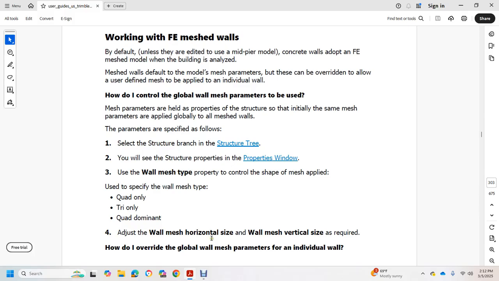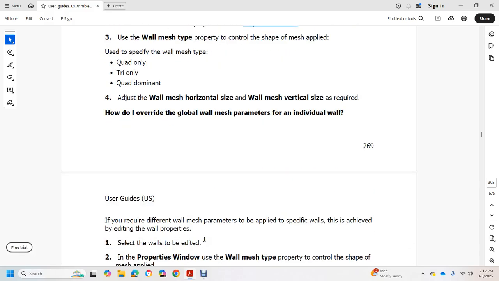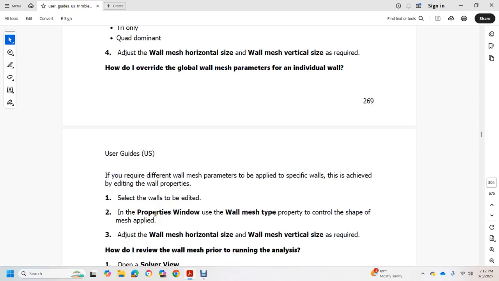How do I override global wall mesh parameters for an individual wall? If you require different wall mesh parameters, apply them to specific walls by editing the wall properties. Select the walls to be edited. In the property window, use the wall mesh type property to control the shape of the mesh. Apply the wall mesh horizontal size and wall mesh vertical size as required.